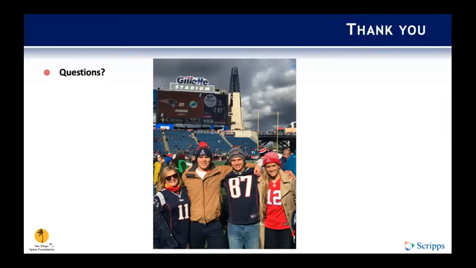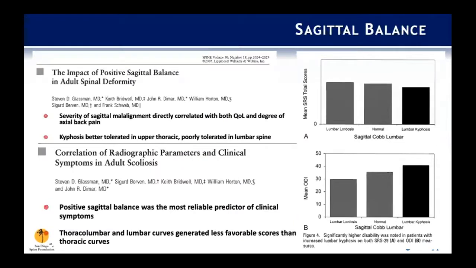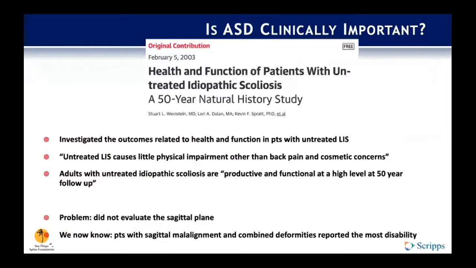On that study you mentioned by Stu Weinstein, we actually tried to get some sagittal correction data from him, and there were no X-rays taken at the time. Those long-term results were all based on AP or PA X-rays. So there was no attention to the sagittal balance, and I think it's a great change in our understanding of adult deformity.